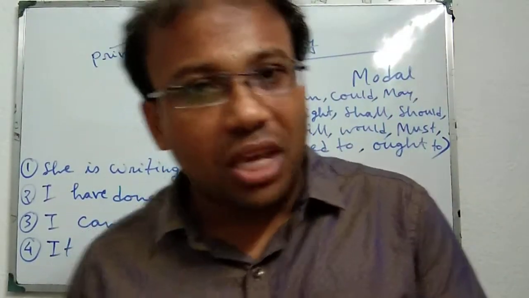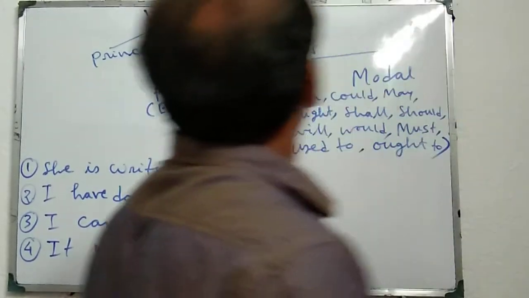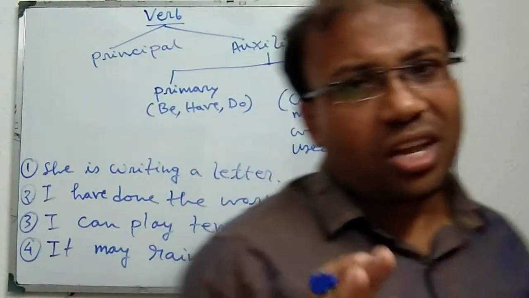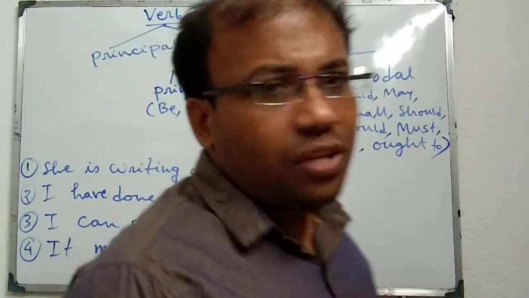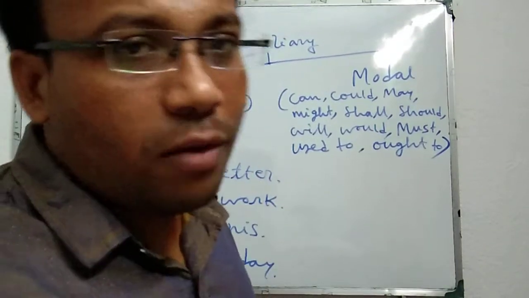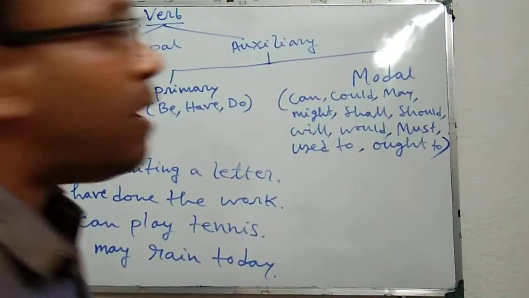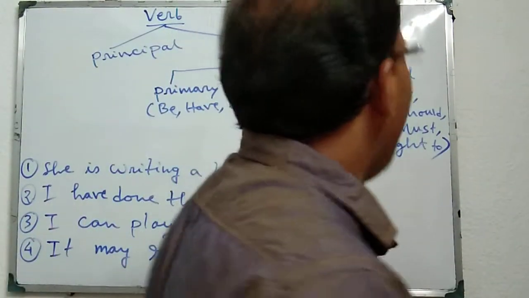Not only doing something, being, having or doing something. According to the function in a sentence, verbs can be classified into two categories. One is principal verb or main verb or independent verb. Another is auxiliary verb or helping verb or operator.